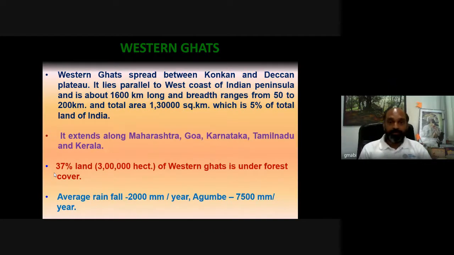So to preserve and conserve the rivers of the Indian peninsula, we need to conserve the forest areas of the Western Ghats, because if the forest goes, then there will be no water in the rivers.